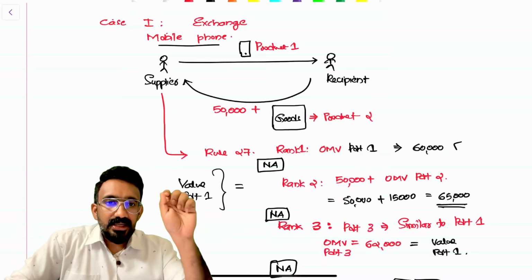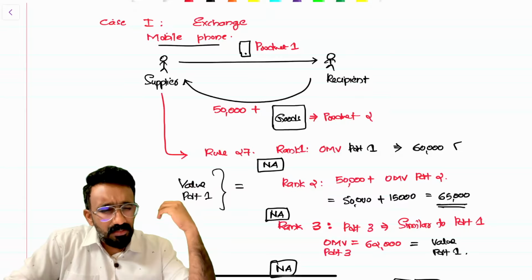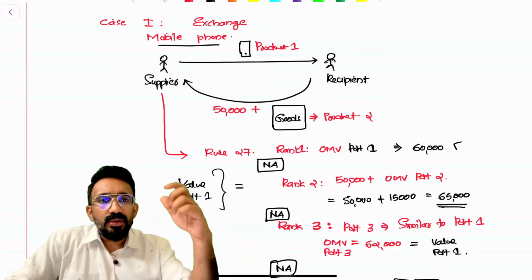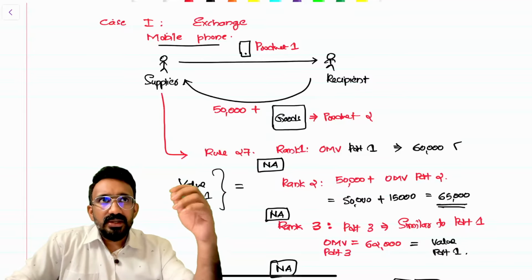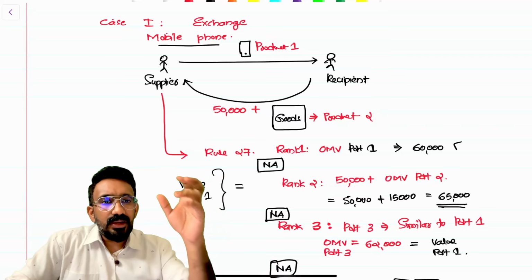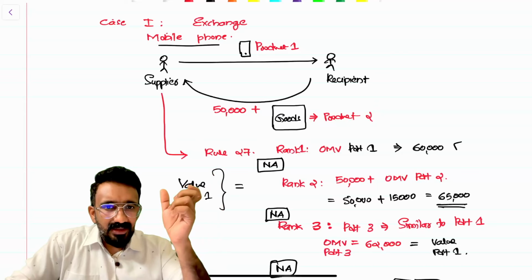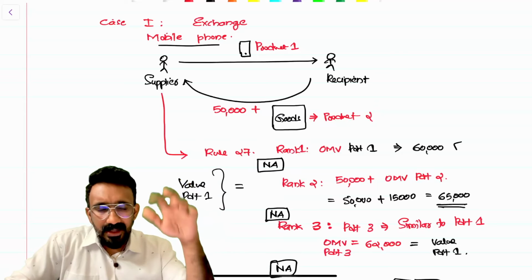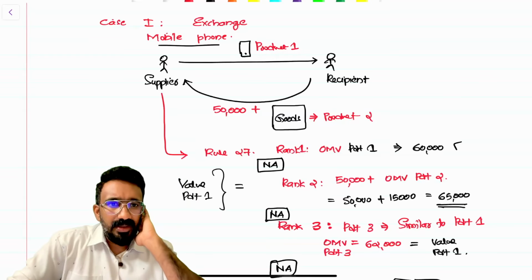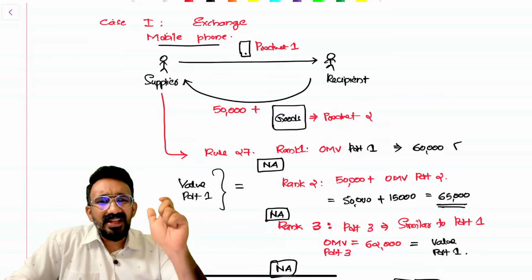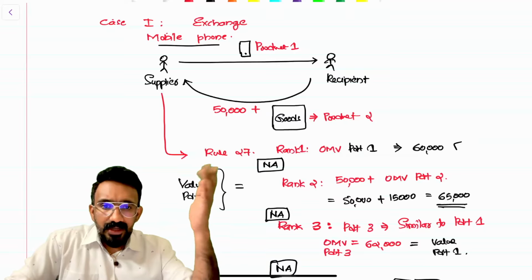Rank number 1 says that if you have open market value for product number 1, that's what you will take. This is how most cases happen. Today you go to Amazon, Flipkart, and all these platforms, you can buy the product for an exchange. And how they determine the value, they look at what is the open market value of this product. Otherwise, there will be a value that is fixed. That is the value that they will apply GST. Then you reduce the exchange price and then pay the net amount. So they basically charge from you what? Open market value itself.